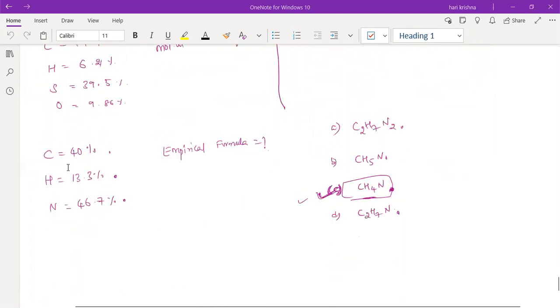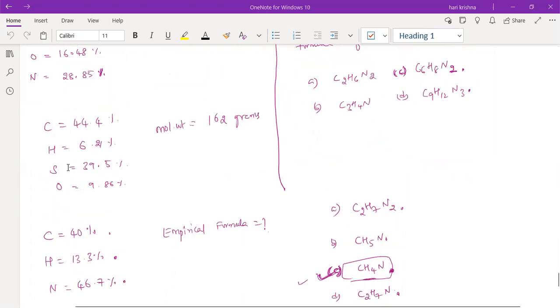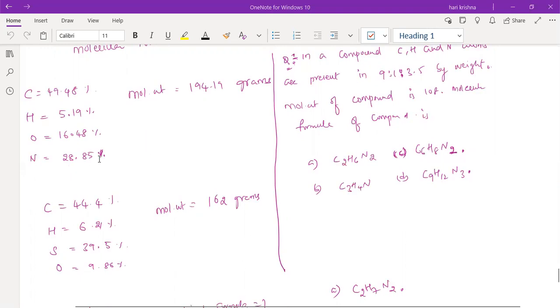So I think the order you have done in the classwork itself, CHN. The answer is CH4N. But the 3 I have given as homework. Are you going to do it now itself or do you want to do it afterwards? Respond first. Are you doing it now?